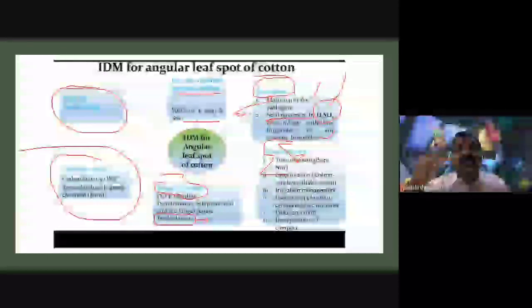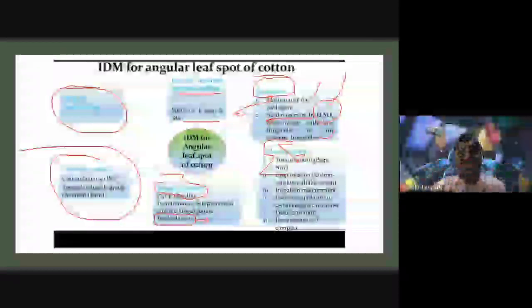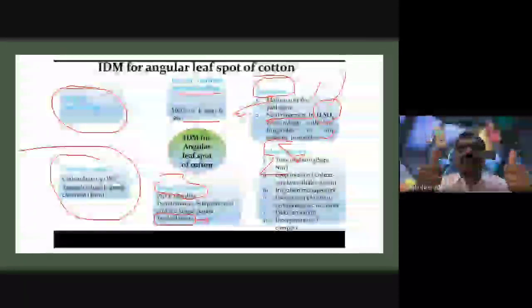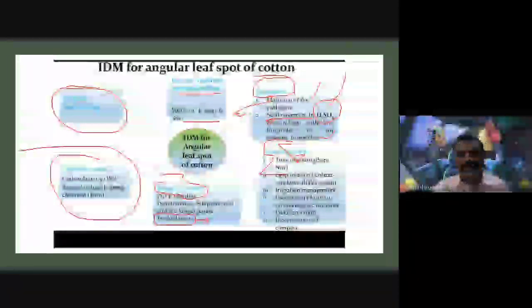So they are disease-free varieties. They control this disease, they are resistant to this disease, and they protect from this disease. Whenever we are sowing or choosing cotton seeds, we must choose these types of varieties, the resistant varieties for angular leaf spot of cotton.